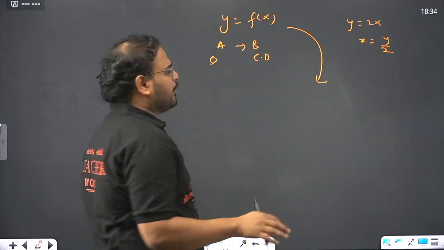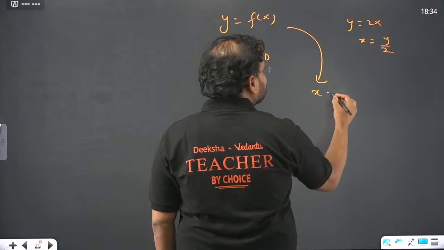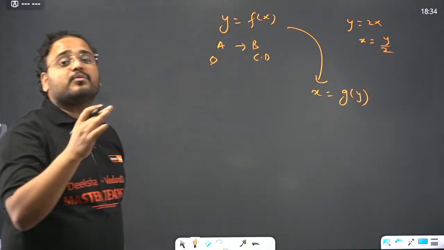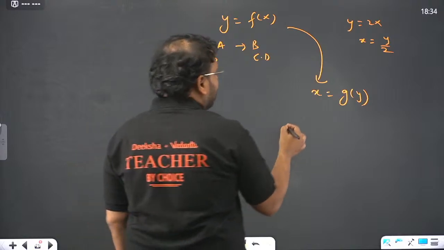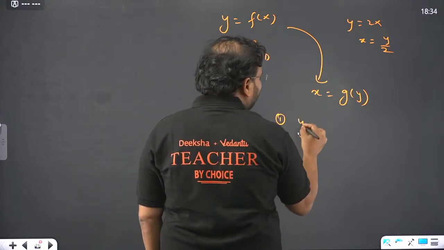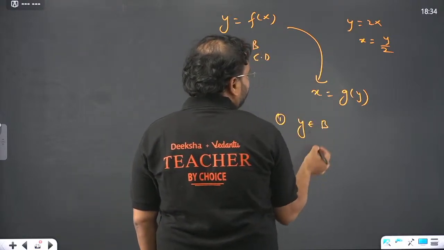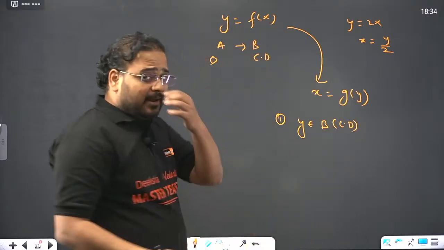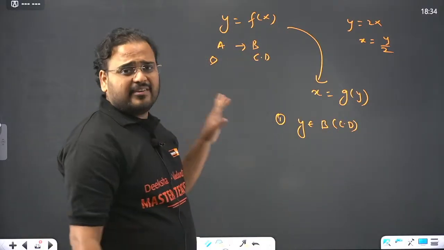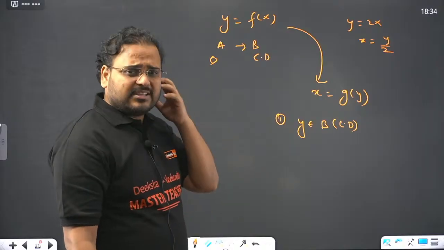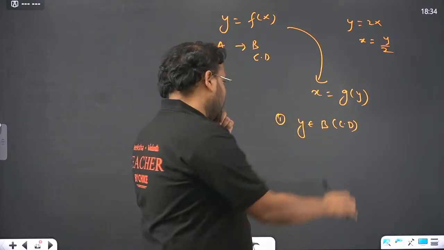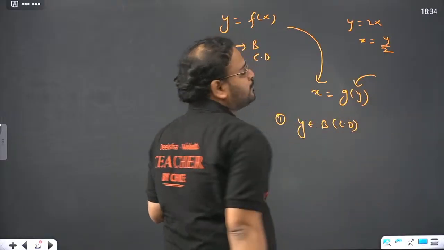So write the function as x equals g(y), some function in terms of the variable y, and pick any element y from the codomain. The codomain is given, whether integers or natural numbers or whatever it is. Take a value from there and put it in this function.